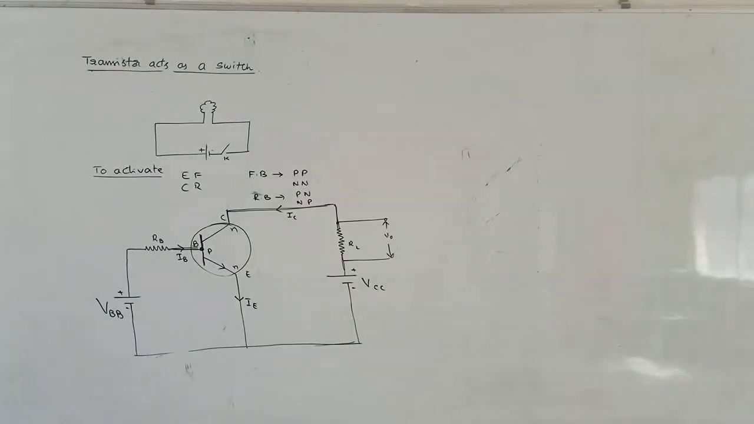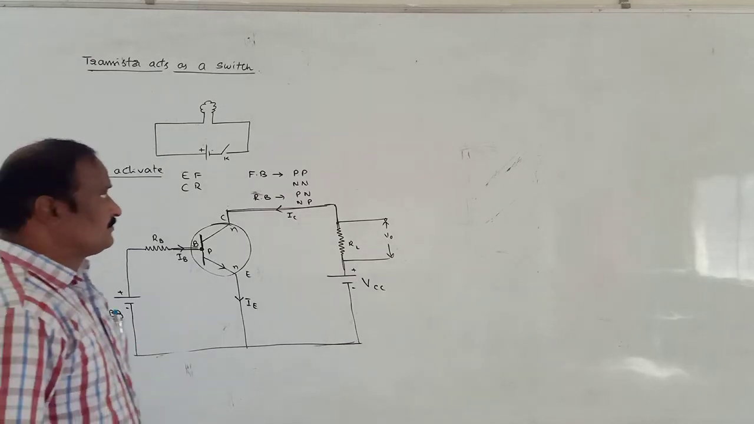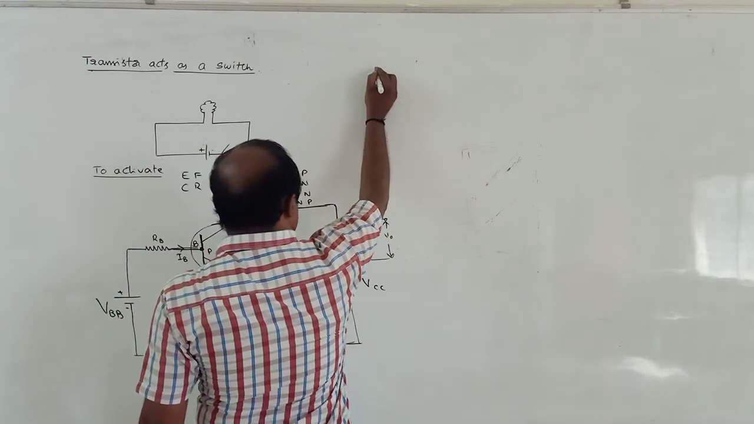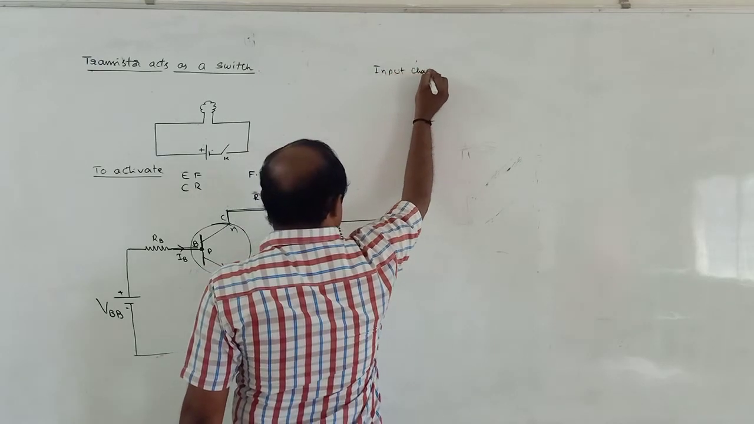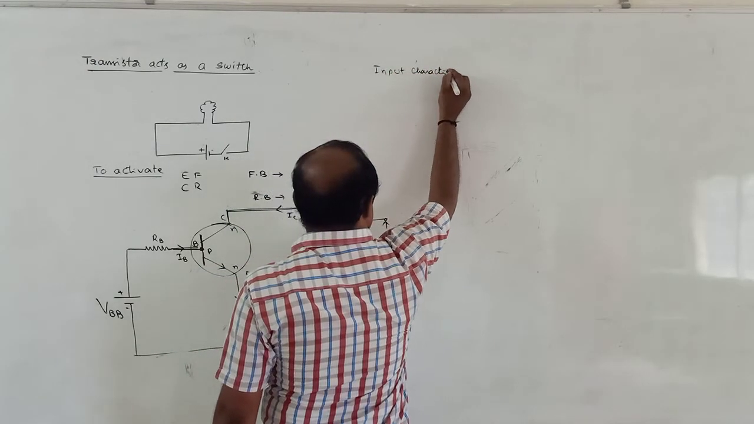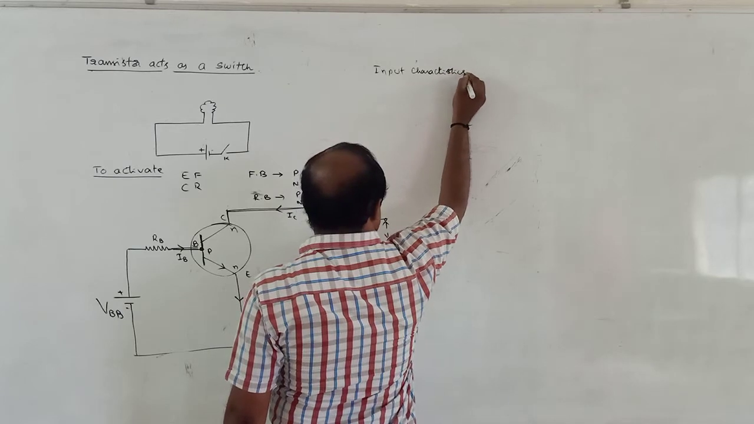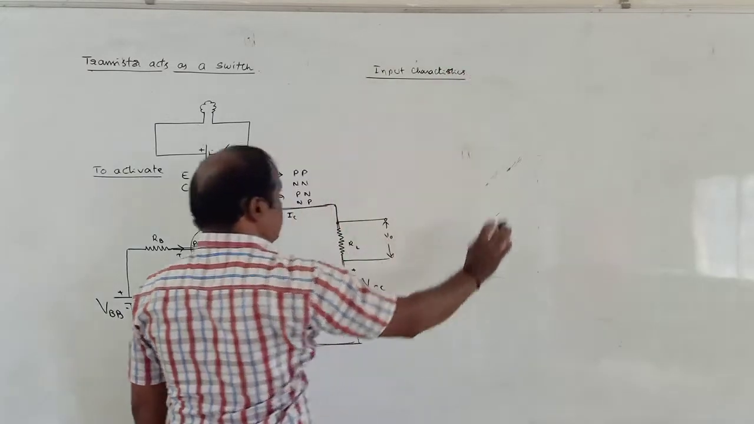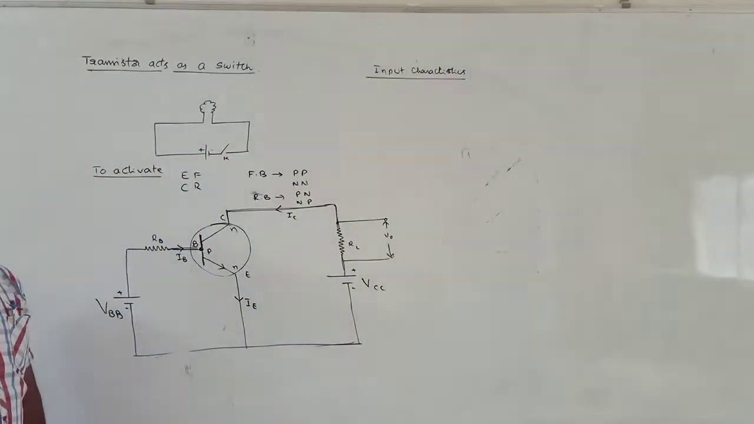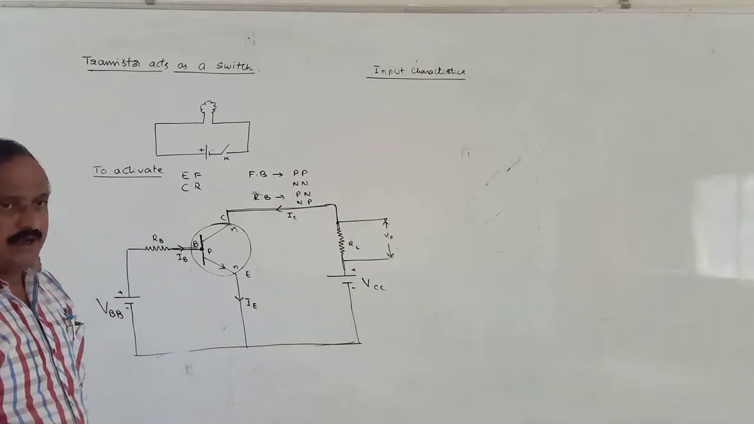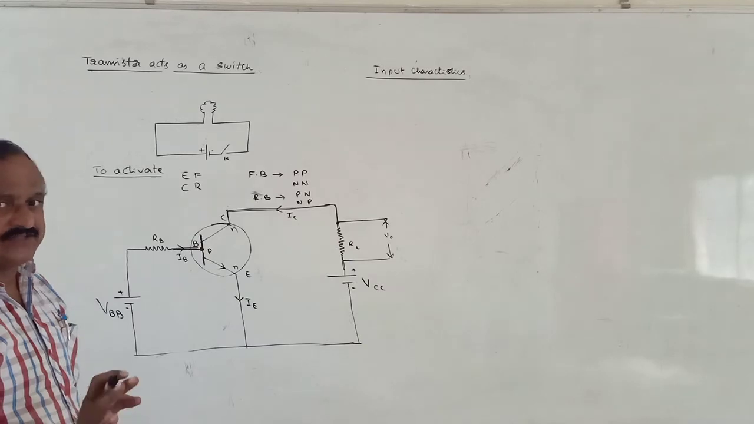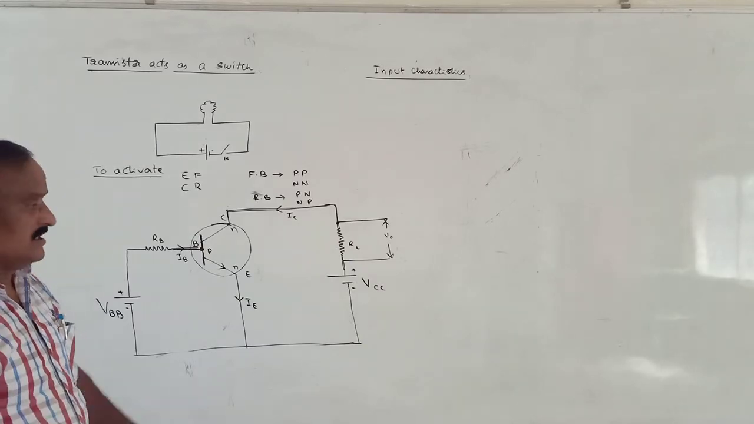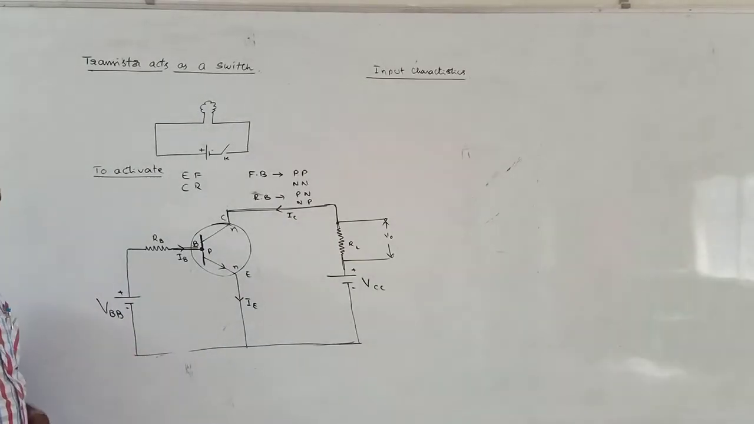Alright. Next one, also numerical. In case of input characteristics of the PN junction diode or PNP or NPN transistor, input characteristics means a graph drawn between how the current passing through the transistor varies with the applied potential difference. In case of this input region,